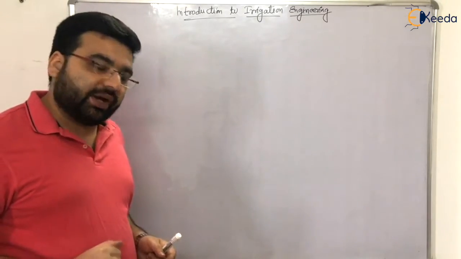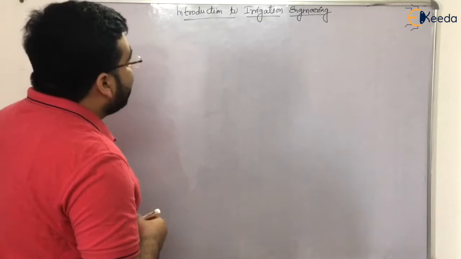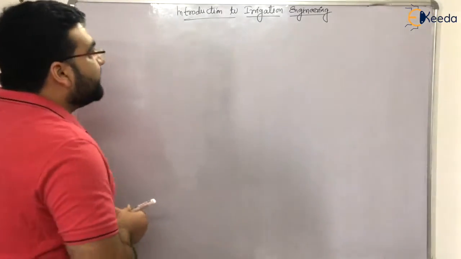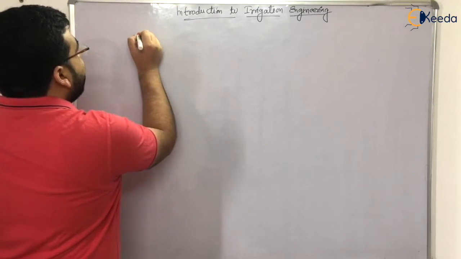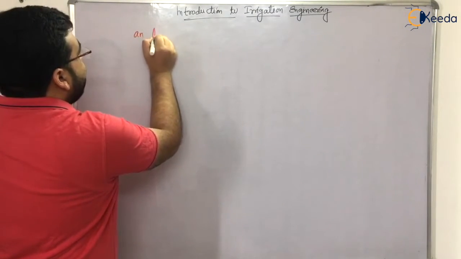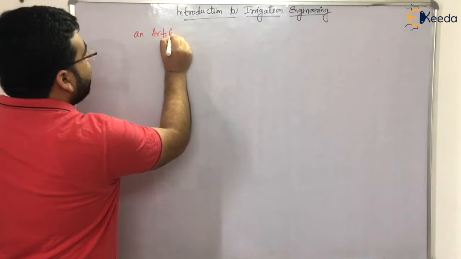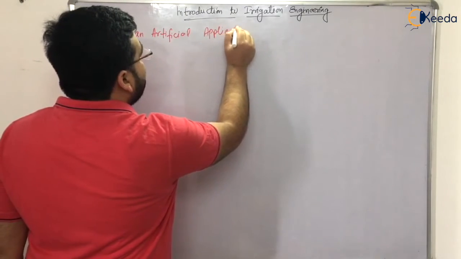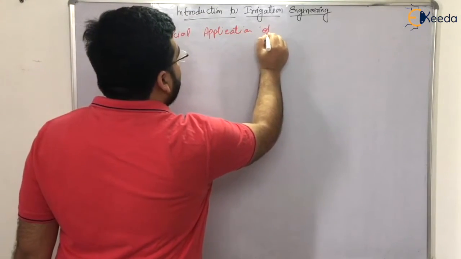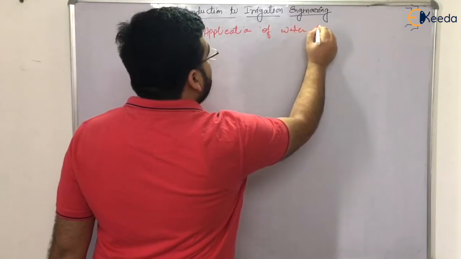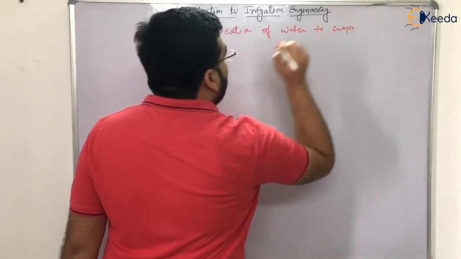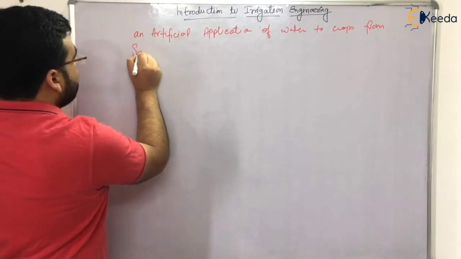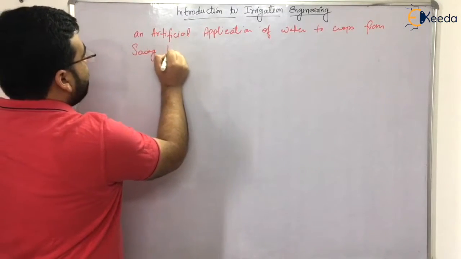Now, as far as the technical idea is concerned, if somebody asks you in an interview what is irrigation engineering, what you will say is that irrigation engineering is an artificial application of water to crops from sowing to harvesting.